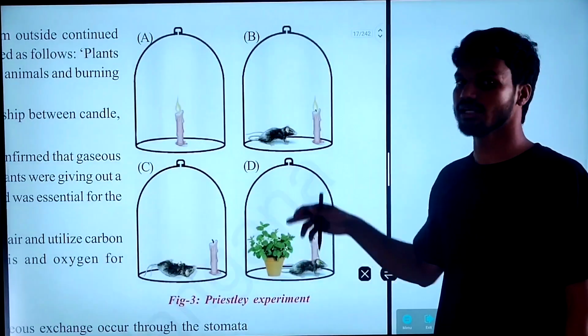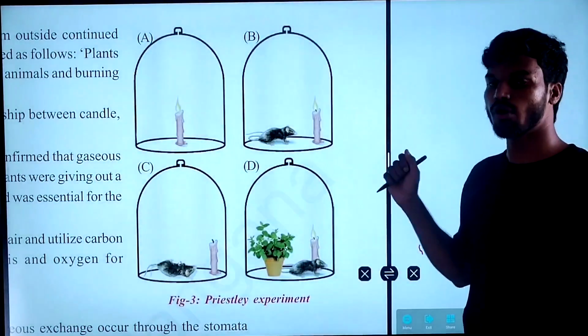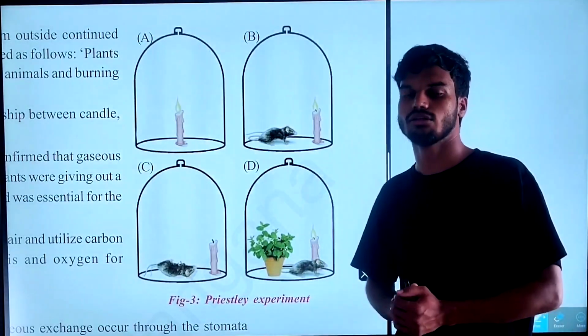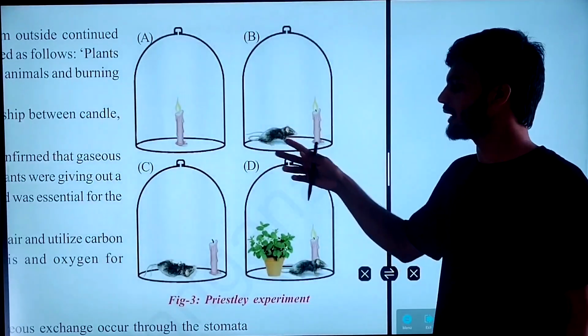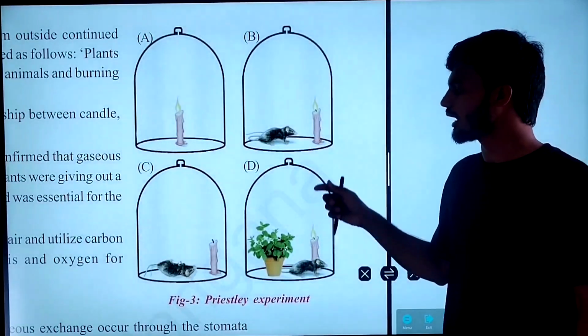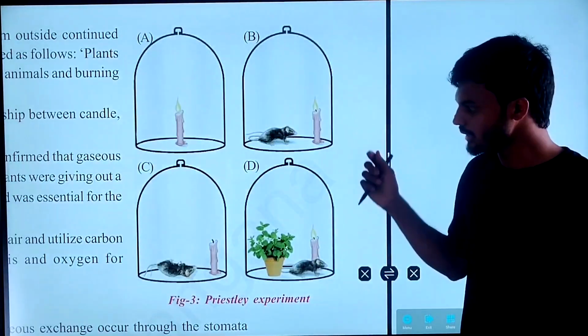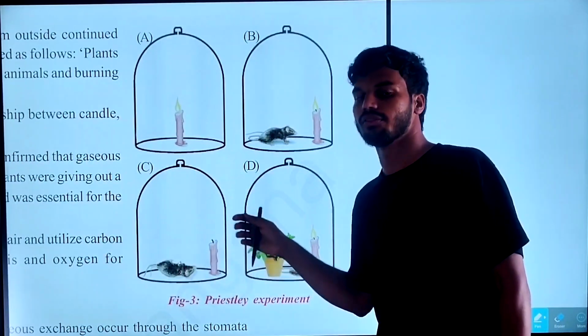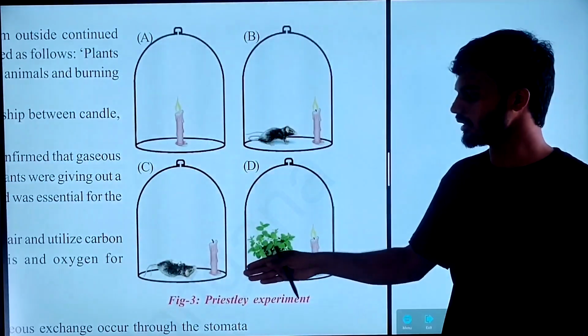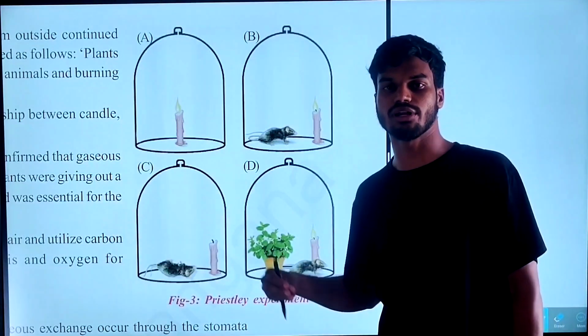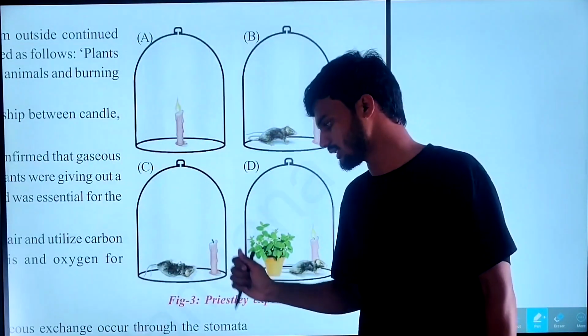In the second case, he placed a mouse and a candle together in a Bell jar. In this situation also, after some time the candle turns off, and after some time the mouse is also unable to survive.